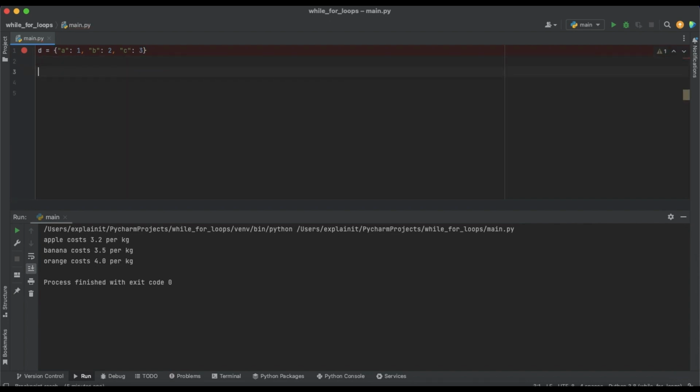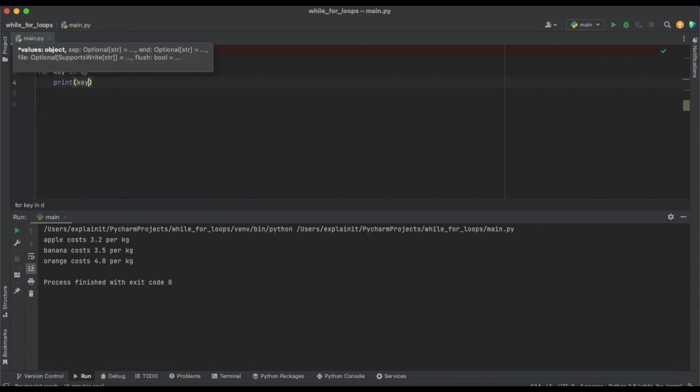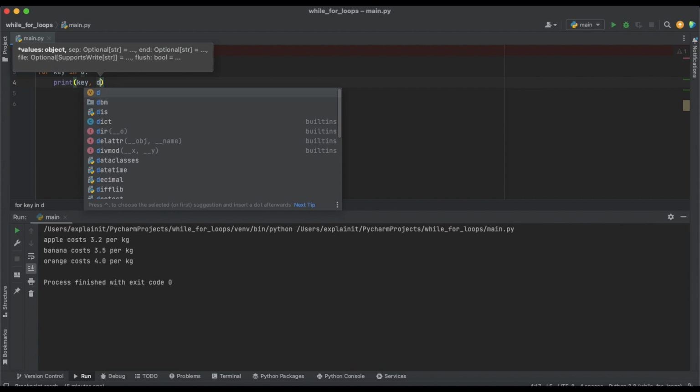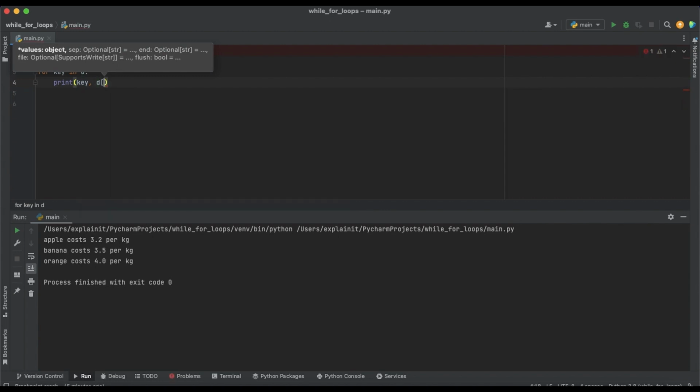And then we can write the loop for key in D, print key, D[key]. And let's run and see.